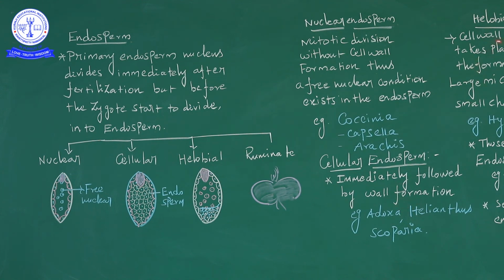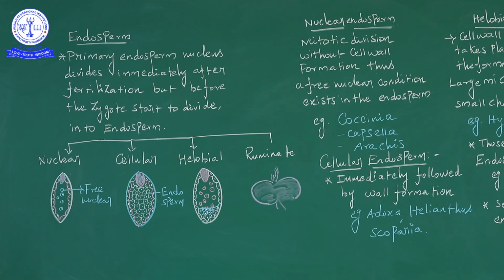Another one, the helobial endosperm. The primary endosperm nucleus moves towards the base of the embryo sac and divides into 2 nuclei, and then cell wall formation takes place, leading to the formation of a large micropylar and a small chalazal chamber.